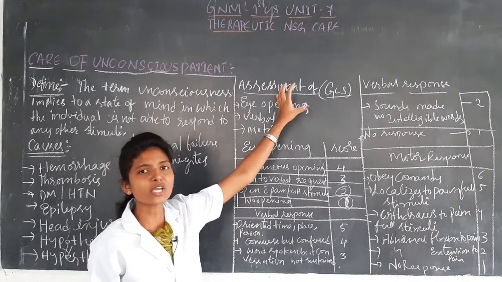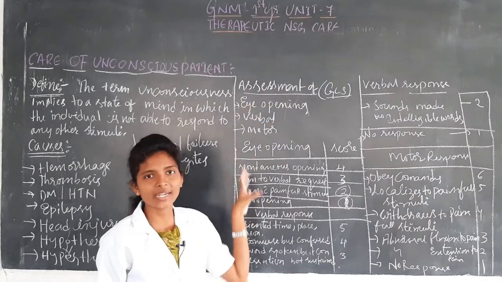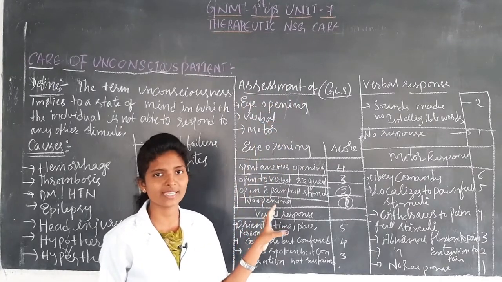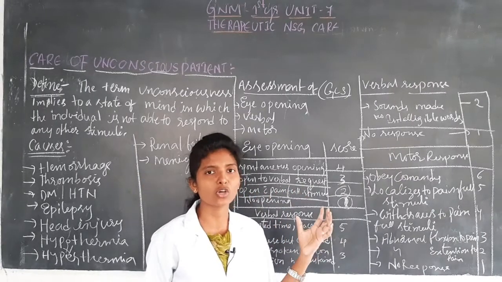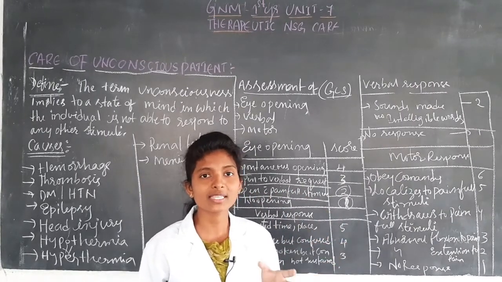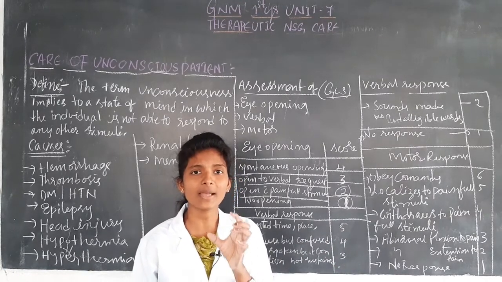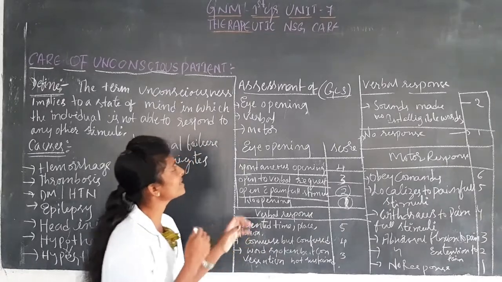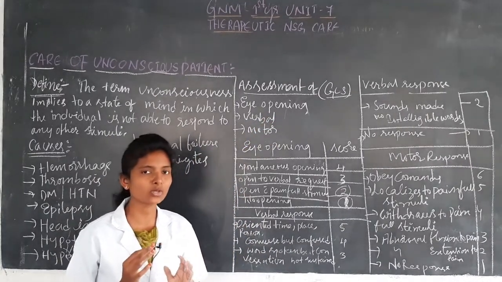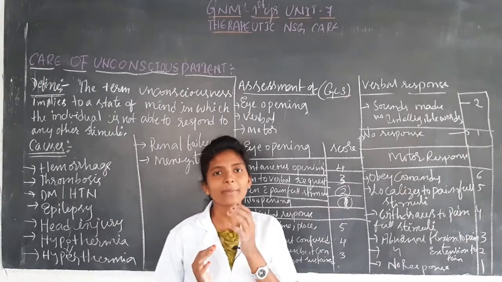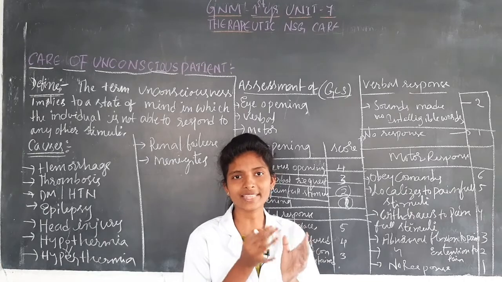In assessment of GCS, the first thing is they will see eye opening in unconscious patients, whether the patient is able to open the eyes or not, whether with painful stimulation or not. They will observe that. Next thing is verbal, as I already told. They will see whether the patient is able to orient himself or not.